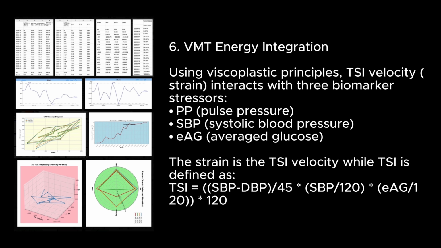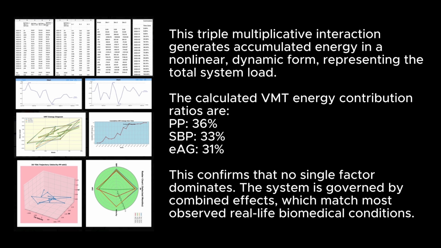TSI velocity strain interacts with three biomarker stressors: PP pulse pressure, SPP systolic blood pressure, EG average glucose. The strain is the TSI velocity, while TSI is defined as TSI equals SPP dBp at 45 SPP at 120 EG 120 120. This triple multiplicative interaction generates accumulated energy in a nonlinear, dynamic form, representing theta tail system load.